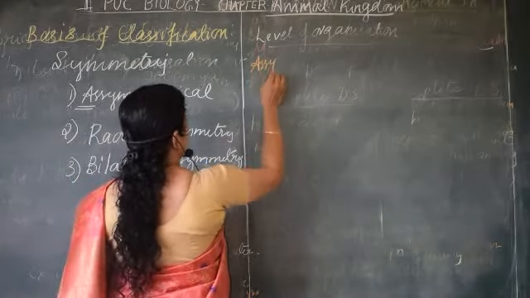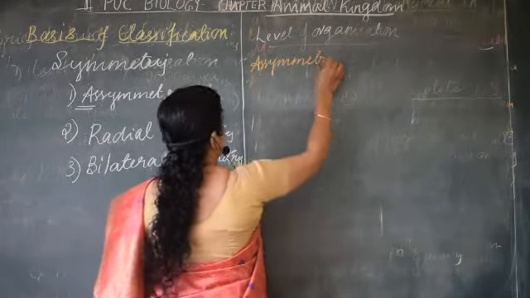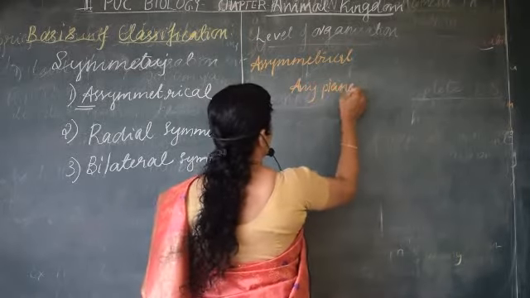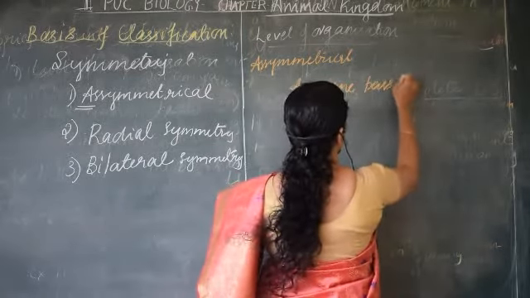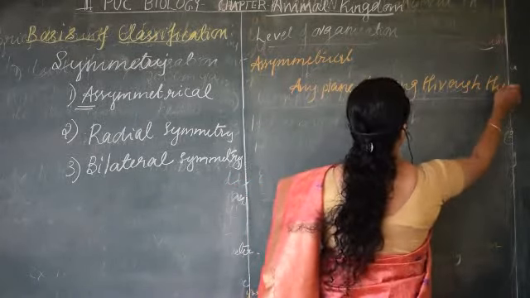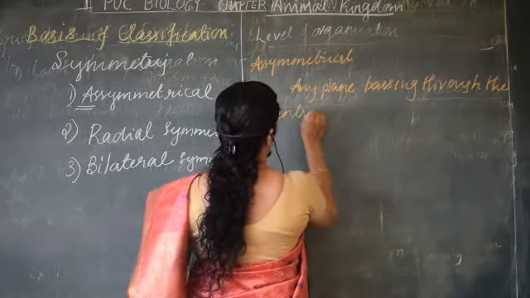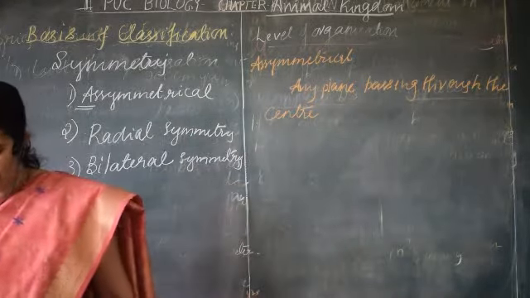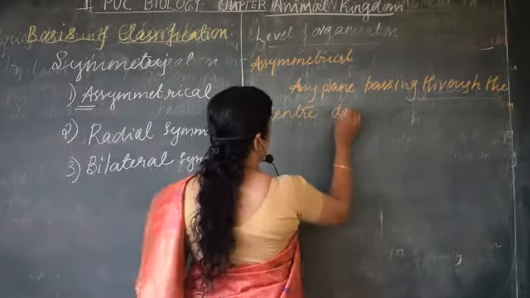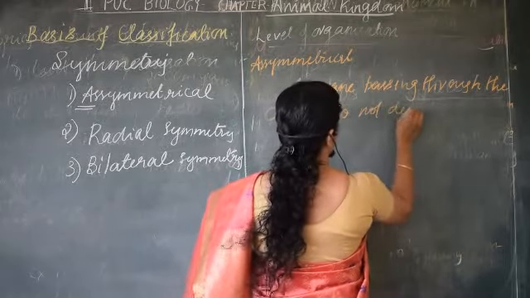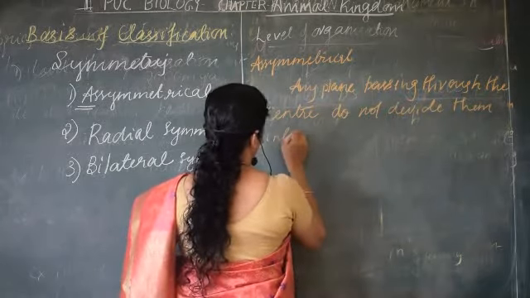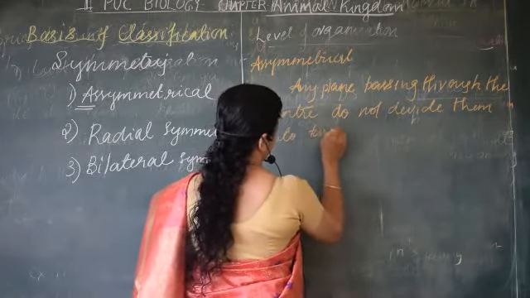Asymmetrical means any plane passing through the center does not divide them into two equal halves.